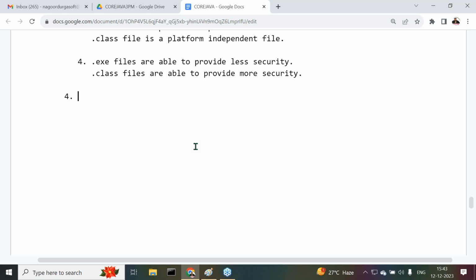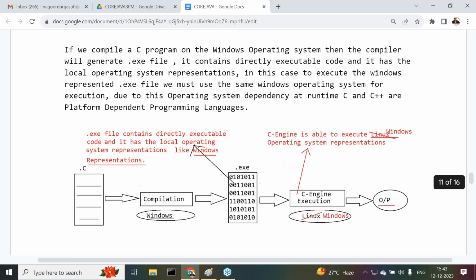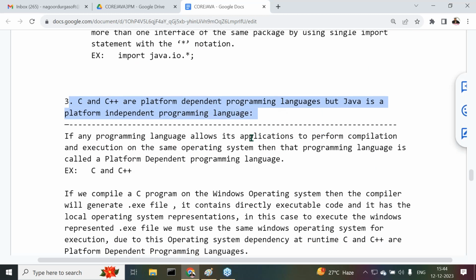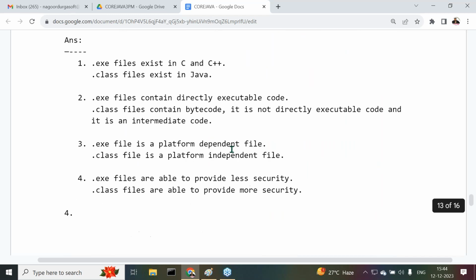The third difference is that C and C++ are platform dependent programming languages, but Java is a platform independent programming language, that we understood actually. Okay. Now the next point, fourth point here, what I am telling to you.